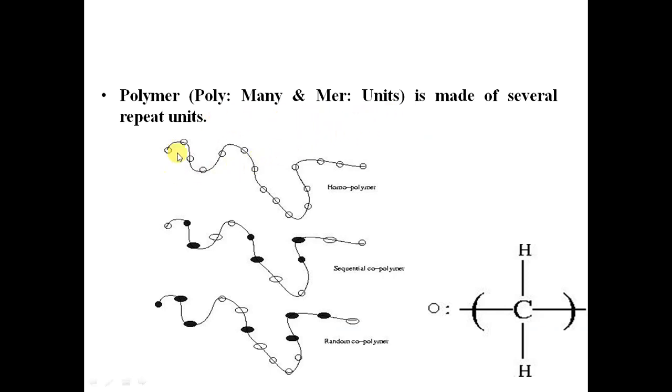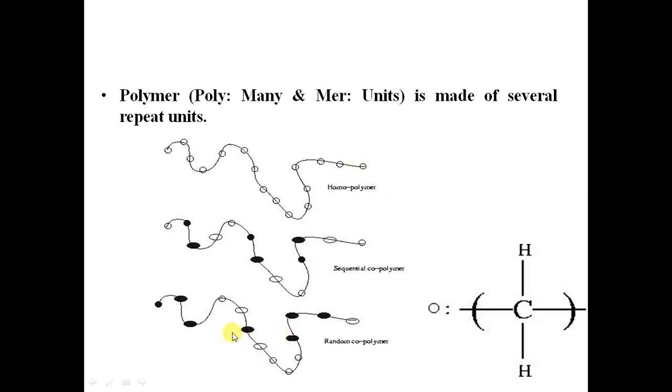So polymer: poly means many, mer means units. So this is a polymer. The open circles represent monomers of the chain, and the solid lines represent bonds between two monomers of the chain. So it is a linear object. In this case we have considered a linear polymer chain. These monomers are identical, so we have a homopolymer chain.